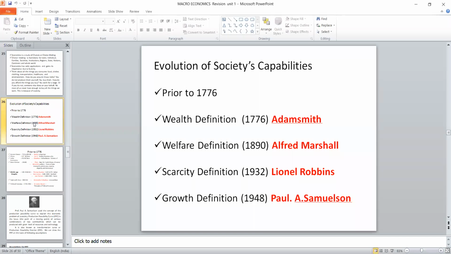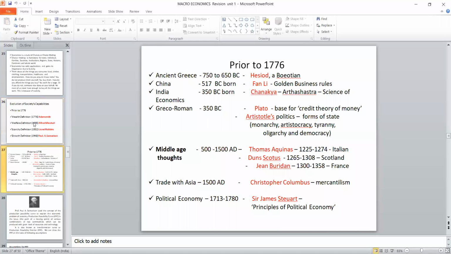Finally, he who is able to manage with the available resources, that is using the concept of scarcity, was considered the best individual. Now he who is growing, developing and improving is considered the best individual. So the definition of society keeps on changing.